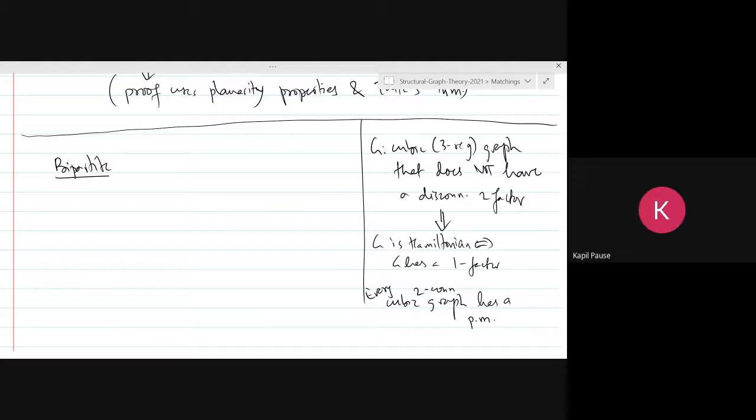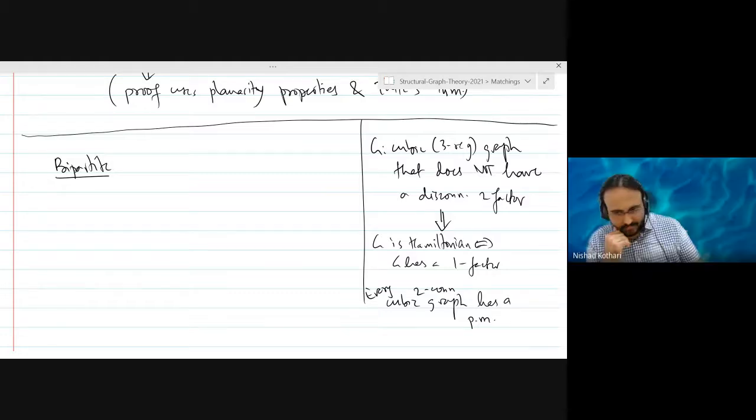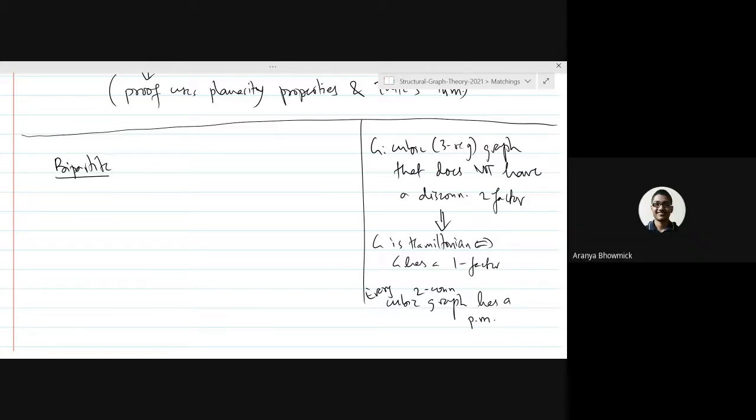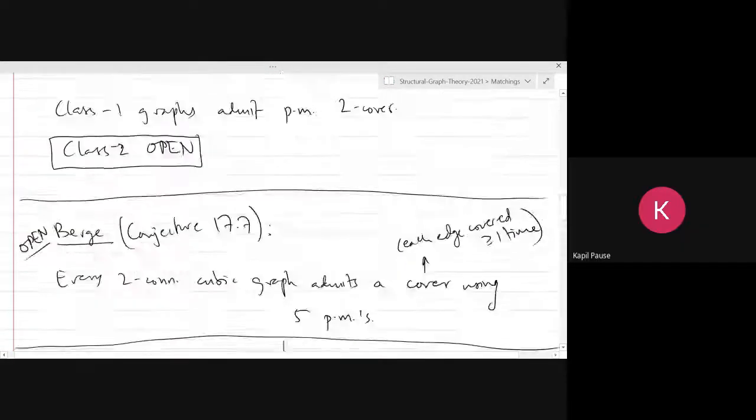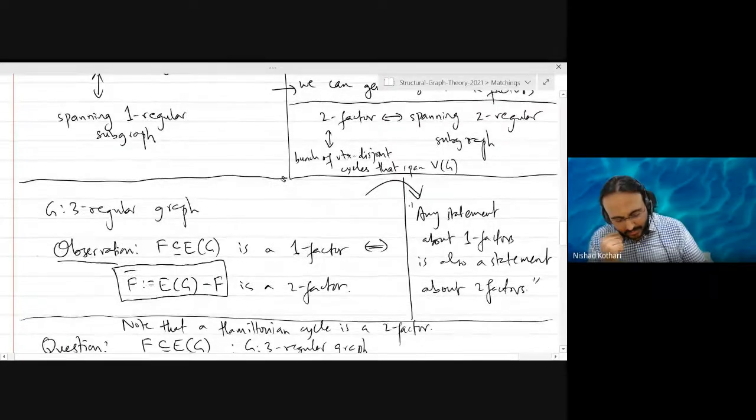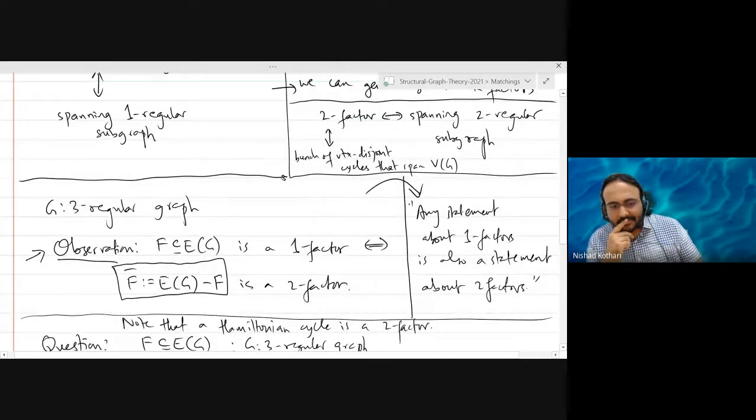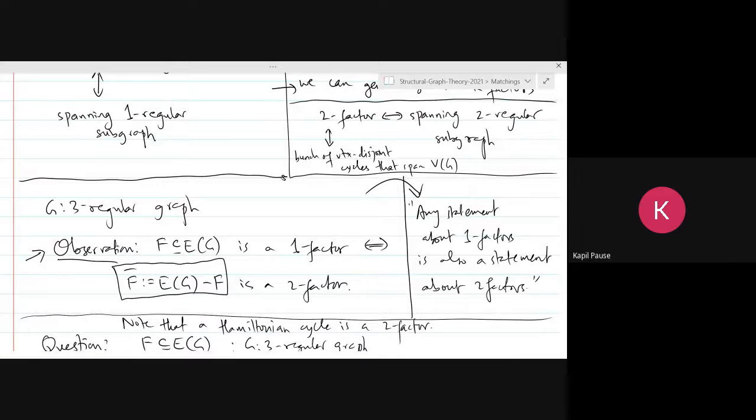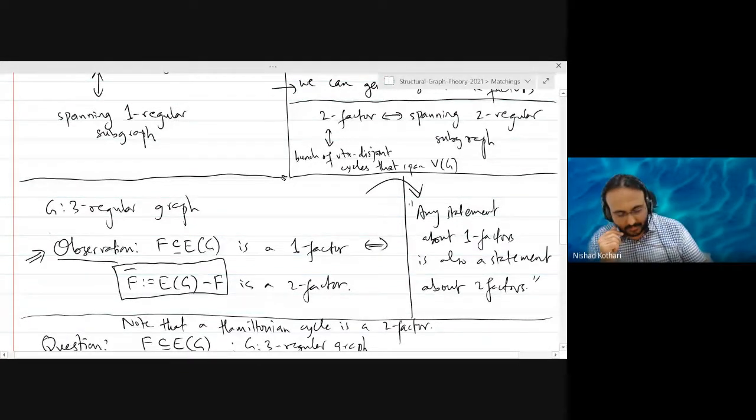Sir, in this paper, a statement has been written: a classical result in graph theory is Petersen's theorem that every cubic bridgeless graph has a perfect matching and hence a two factor. How does this follow? You tell me. Can you repeat the statement? Petersen's theorem says that it has a matching and hence a two factor. Kapil, here is your answer. Here, the arrow I pointed. This observation.